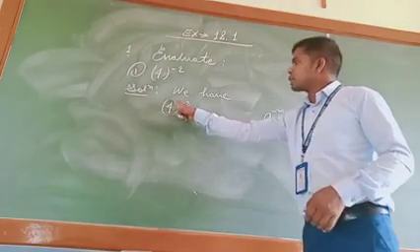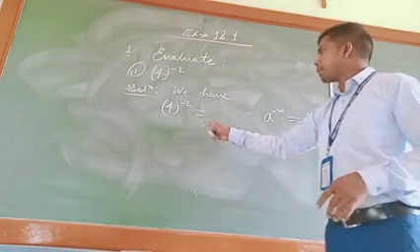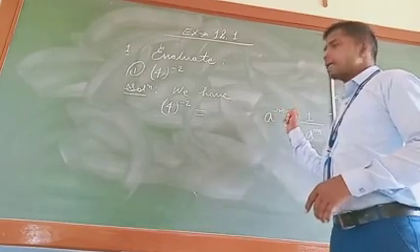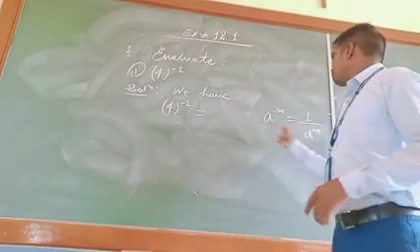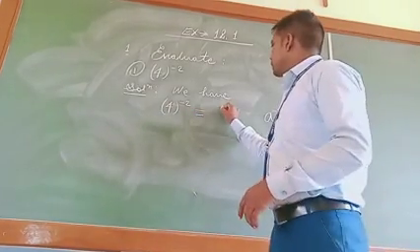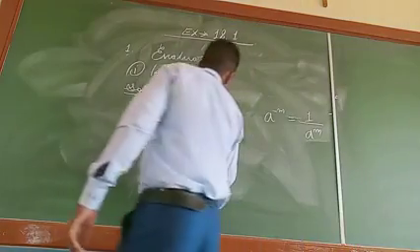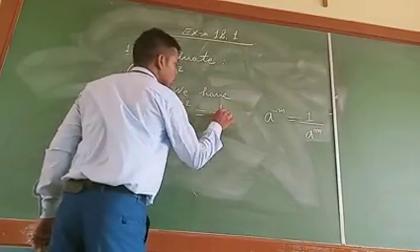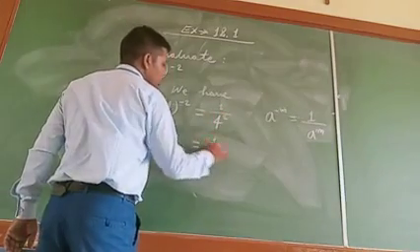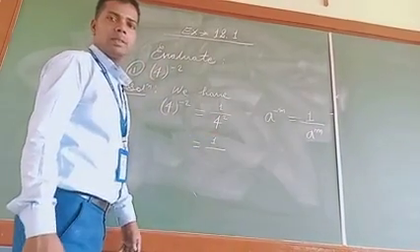So the base can be assumed to be a and the power can be assumed to be n, then it becomes a raised to the power minus n, which is equal to 1 upon a raised to the power n. So it can be written as 1 upon 4 raised to the power positive 2, and that is equal to 1 upon 4 square. 4 square is 16.